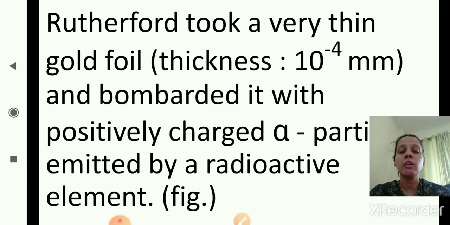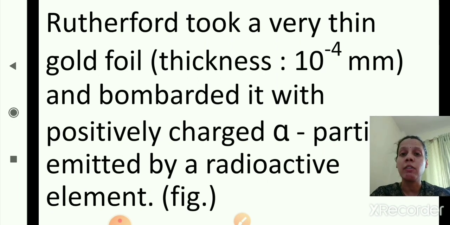Rutherford took a very thin gold foil whose thickness is 10 raised to minus 4 millimeter, and bombarded it with positively charged alpha particles emitted by a radioactive element. Just now we have seen that alpha particles are emitted from the radioactive element and bombarded on the gold foil whose thickness is 10 raised to minus 4 millimeter.